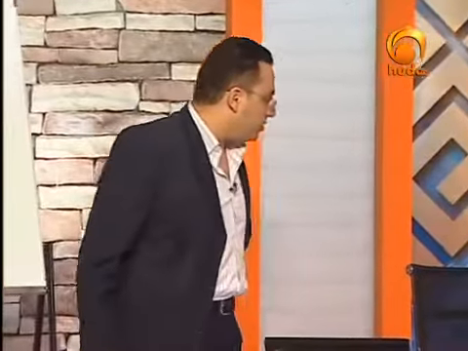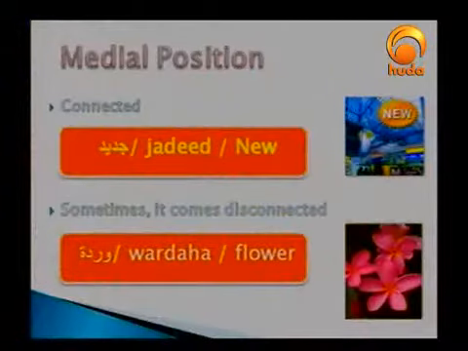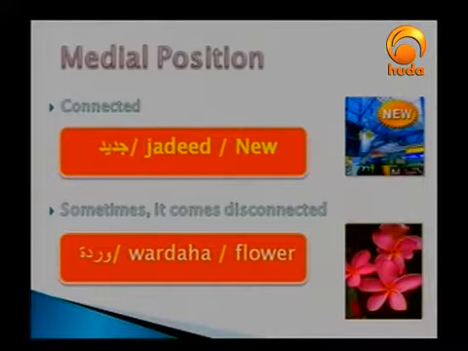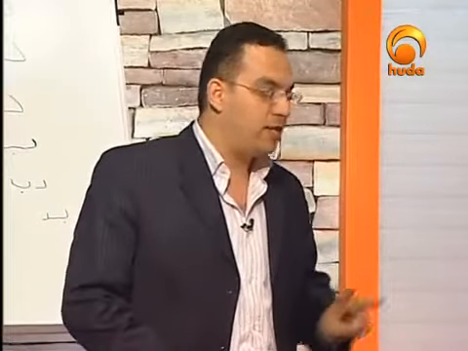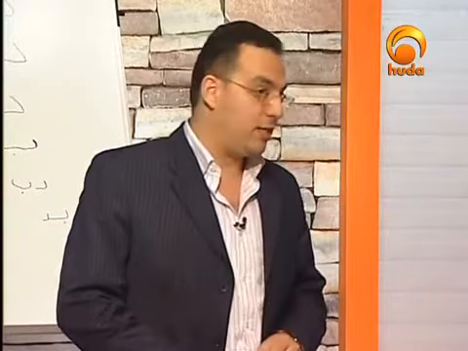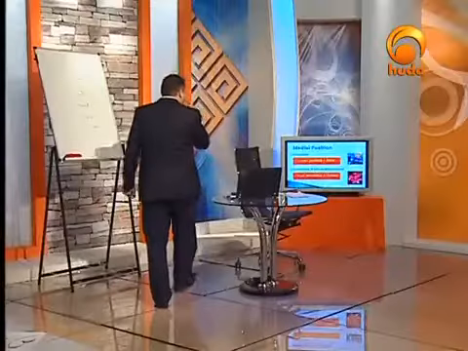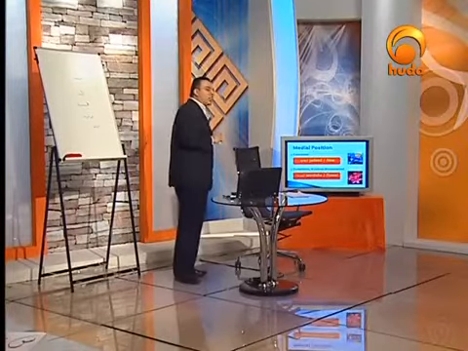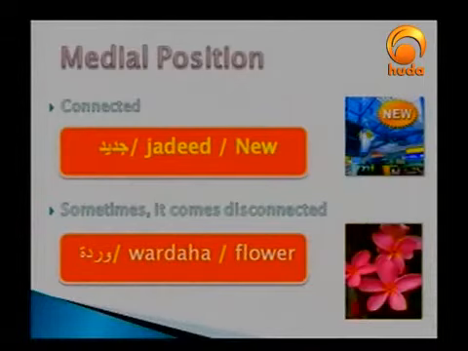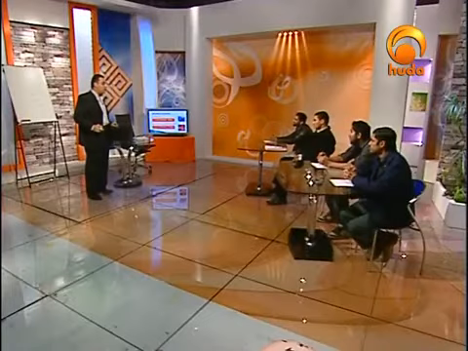Let me move on to the medial position. Can you see that? The initial position is always disconnected, but in the medial position we have two cases: the first one which is connected, and the second one which is disconnected. Here, in the connected form like jadid or gadid, can you pronounce it? Gadid. I want to hear all your voices, please. Gadid. Right, exactly. Sometimes you can say ja, sometimes ga, and it depends on where you are from, but it is the same sound.